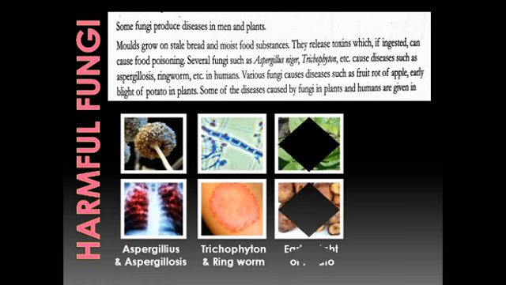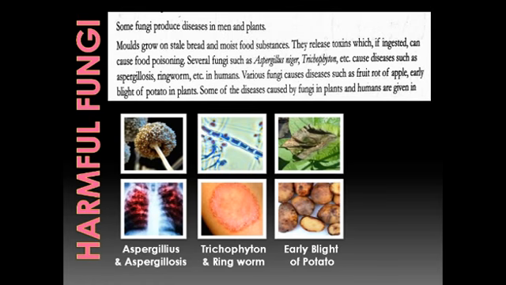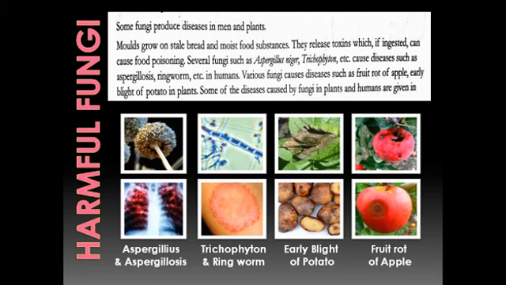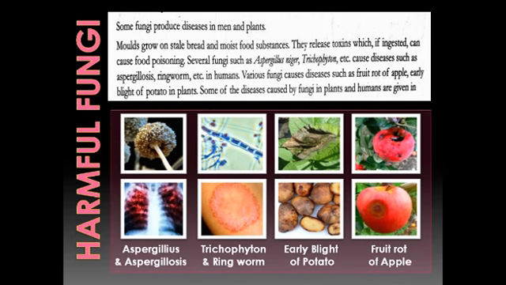Now the plants. Here you can see the leaves, you can see the black spots there. This is the leaf of potato, and here you can see some potatoes that have got black spots, and if you cut that you will see black or brown spots inside also. These are called early blight of potato disease. And the next one is in apple, that is fruit rot of apple. So these harmful fungi cause diseases in humans as well as plants, and the table which we are talking about is yet to come.